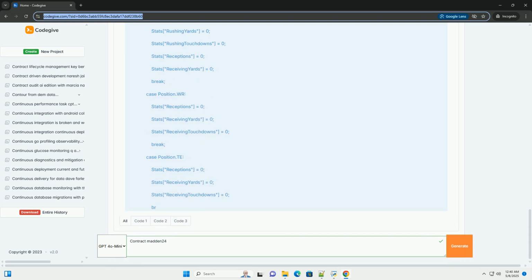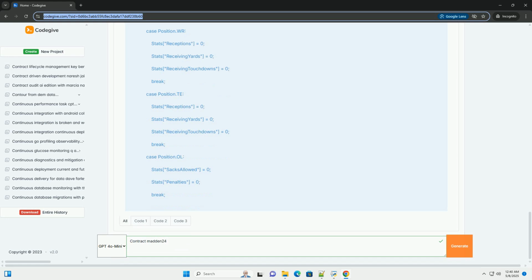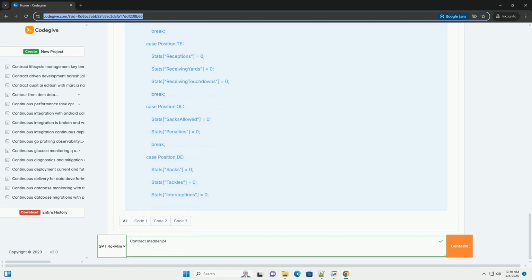Randomization. A lot of the simulation will rely on random number generation to simulate player performance, development, and injury occurrences. Adjust the parameters to get the desired feel. C# basics. I'll assume you have a basic understanding of C# syntax, classes, objects, lists, and loops. Visual Studio. I'll write examples targeting Visual Studio, or Visual Studio Code with the C# extension. You can use other IDEs, but the steps might be slightly different.